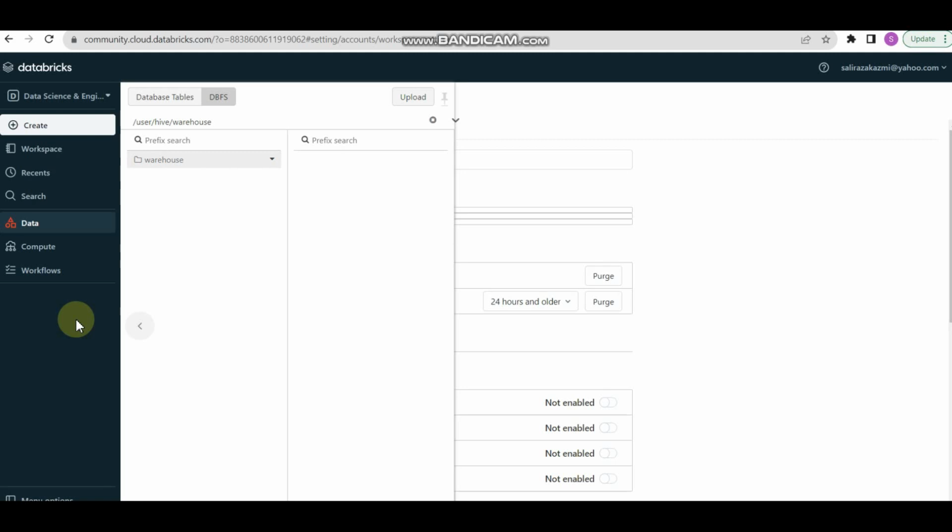This is a basic tutorial. I covered the basic concepts, not going into detail. I am trying to explain in a simple way so that you become familiar with the Databricks environment.